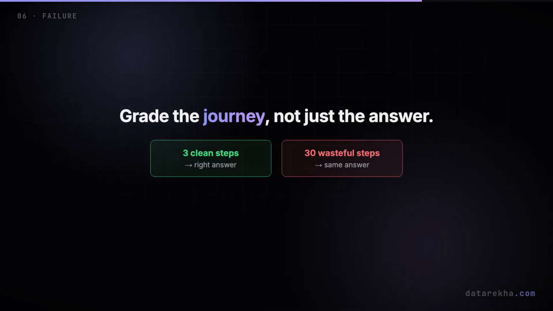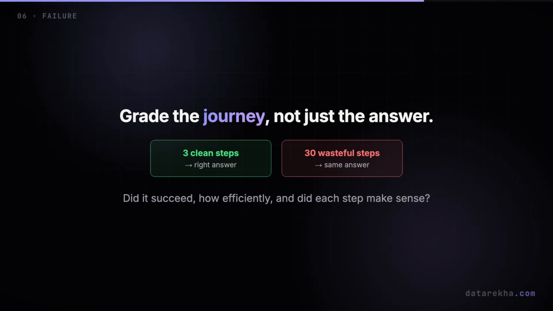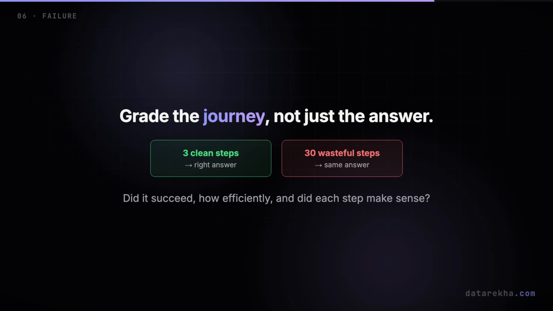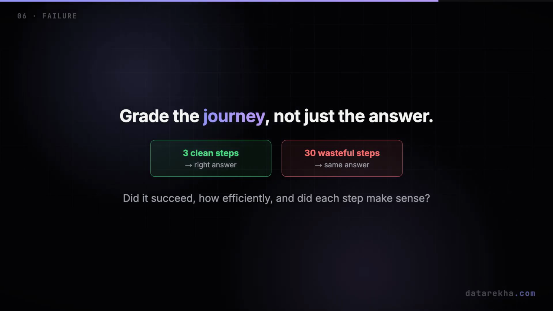You can't just check the final answer. Two agents can reach the same result. One in 3 clean steps, the other in 30 wasteful ones. So we grade the whole trajectory. Did it succeed? How efficiently did it get there? And did each individual step actually make sense?